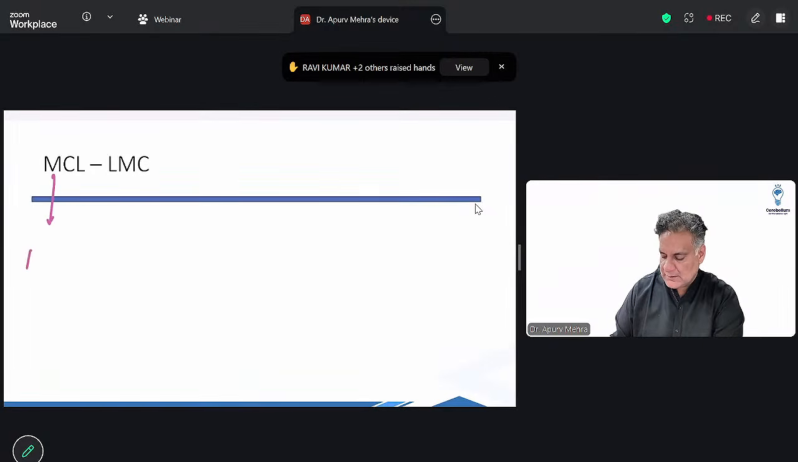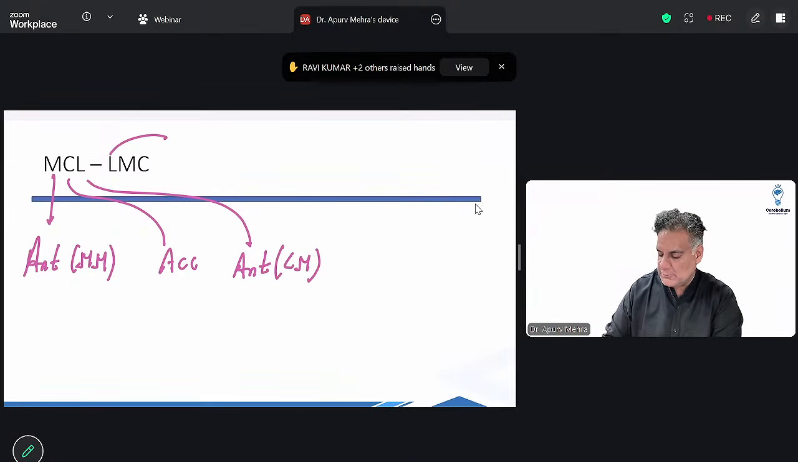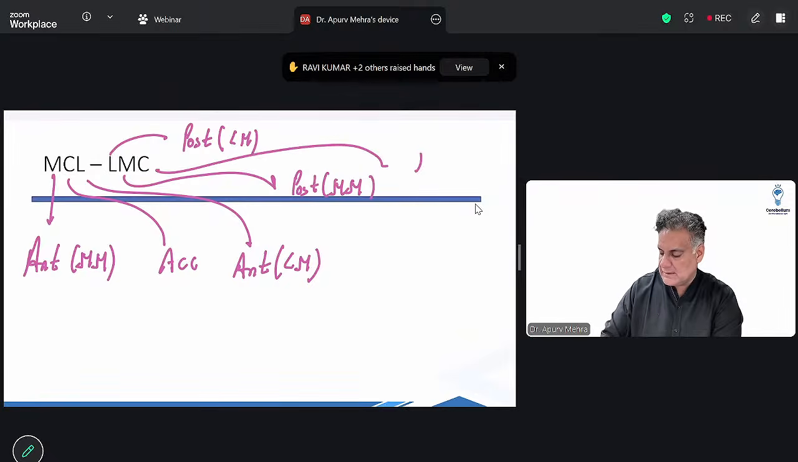So this is anterior part of medial meniscus, ACL, anterior part of lateral meniscus, structures on the upper end of tibia, anterior to posterior. Posterior part of lateral meniscus, posterior part of medial meniscus, PCL.